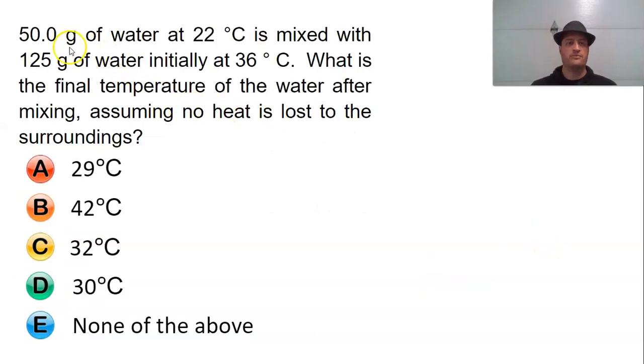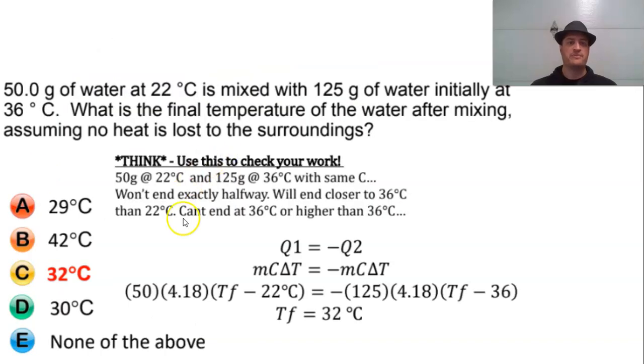Another example, this one is water of different amounts. You can see that it's got a colder one, a hotter one. What's the final temperature after everything is mixing? Now this is a more challenging idea because you have the final temperature. The final temperature is going to be the same. Now this one being a multiple choice is trying to have you think about how do you answer this without actually doing it. We're going to go through how to do it too, but that's a lot more complicated.